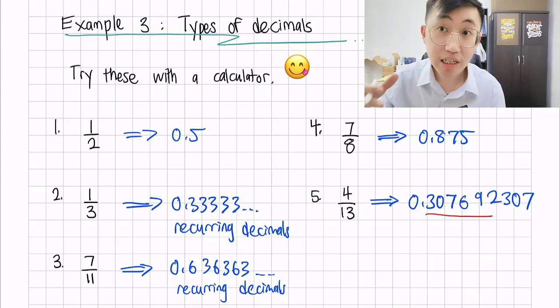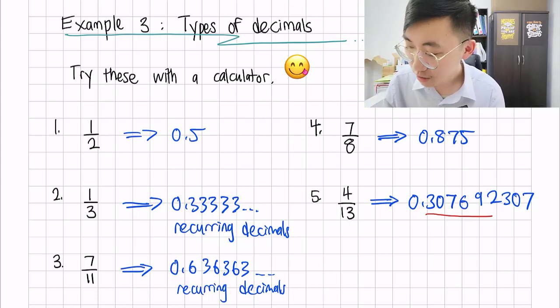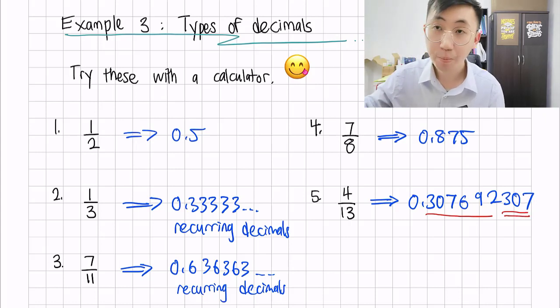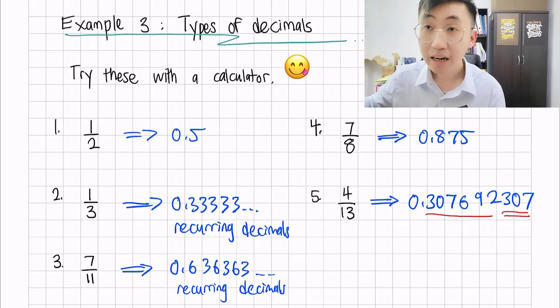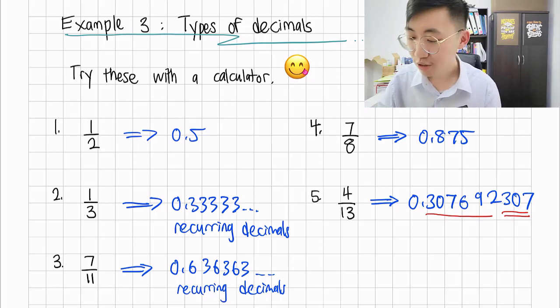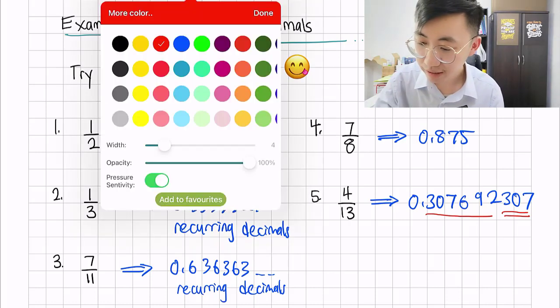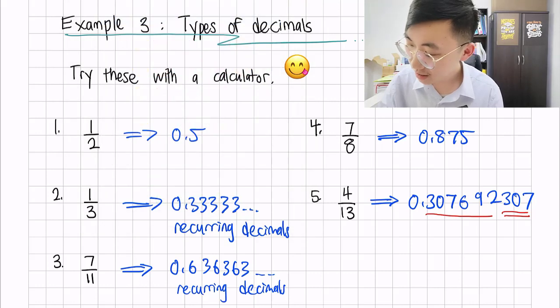Did you see that after 692, 307 repeats itself? This is the part where it actually repeats again, and the calculator screen cannot show you the rest. So this is what we call a recurring decimal again.